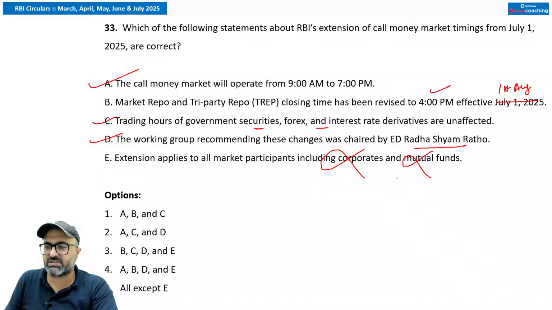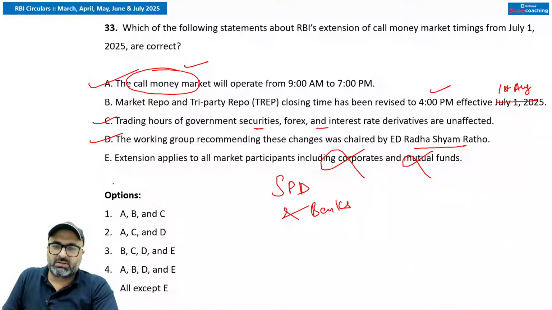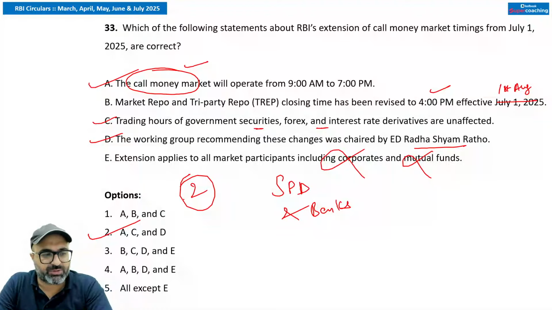No, sir. This is allowed only to the standalone primary dealers as well as to the banks. These extensions are allowed only to these two, not to everyone, because in the call money market, who can participate? Only banks as well as standalone primary dealers. So keeping that in mind, the second option is correct. Rest all the options are incorrect.